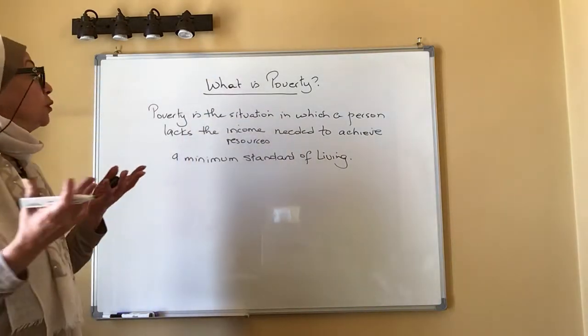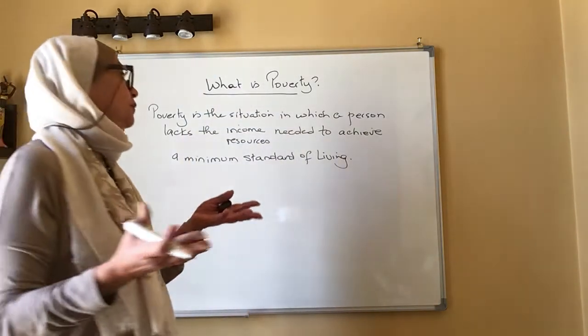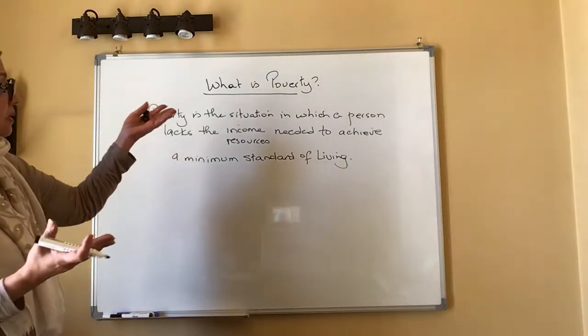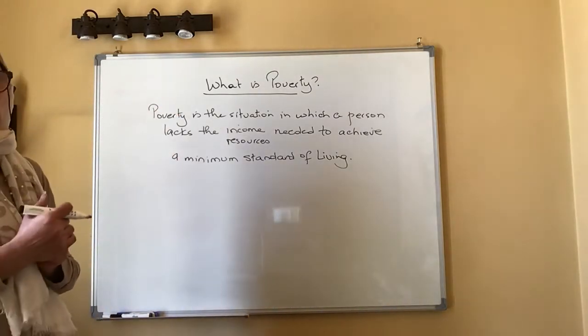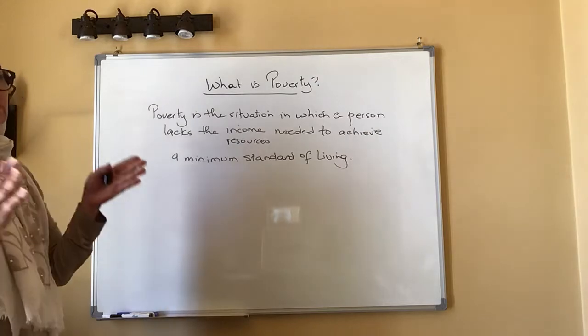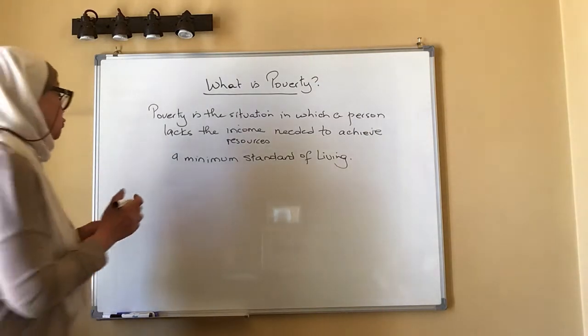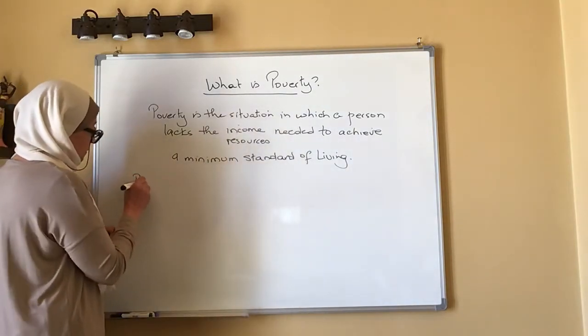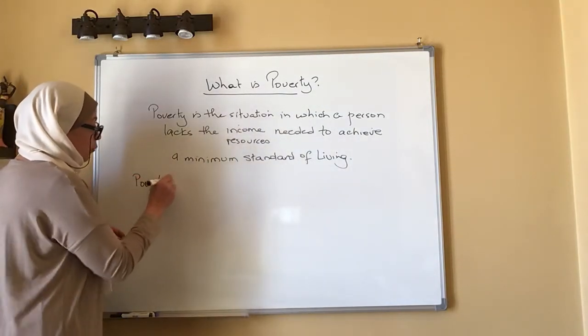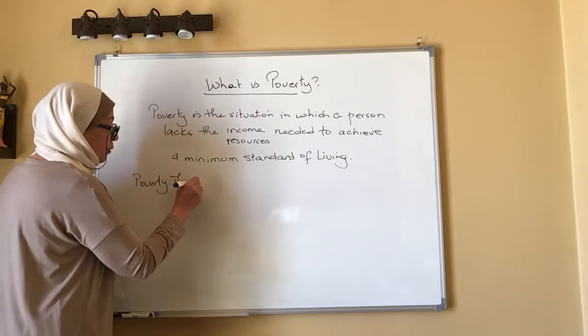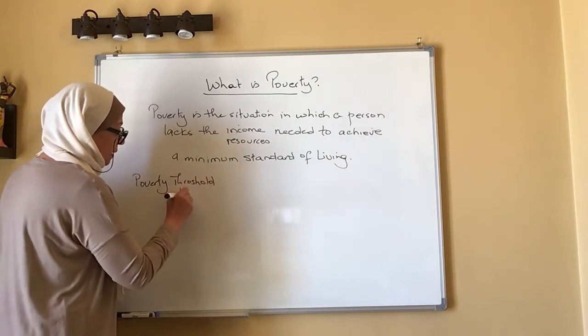Okay, is there a universal standard for poverty? No. Each country has its own poverty standard or measure, which is called the poverty threshold or poverty line.